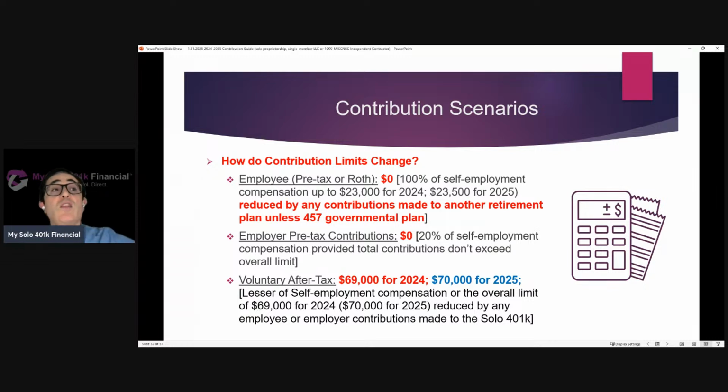So this illustrates how the voluntary after-tax contribution limit doesn't increase when you're age 50 or older. Because remember, you're making that catch-up contribution to your employee bucket. And here, we're presuming that they've already maxed out. So they've made, for example, $30,500 or $31,000 for 2025 to their day job plan.